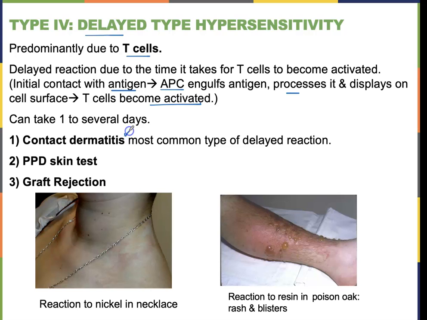So we look at that. Contact dermatitis, these are 2 examples of that. You just basically come in contact with something on your skin. Another example would be latex allergy. The PPD skin test we'll look at, and then graft rejection we'll also look at.